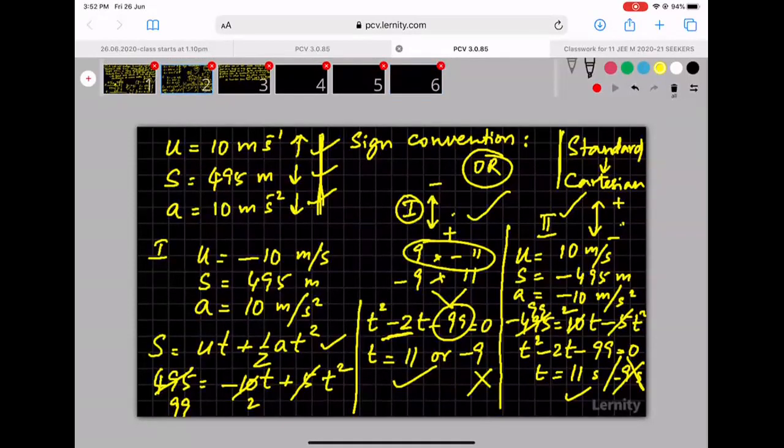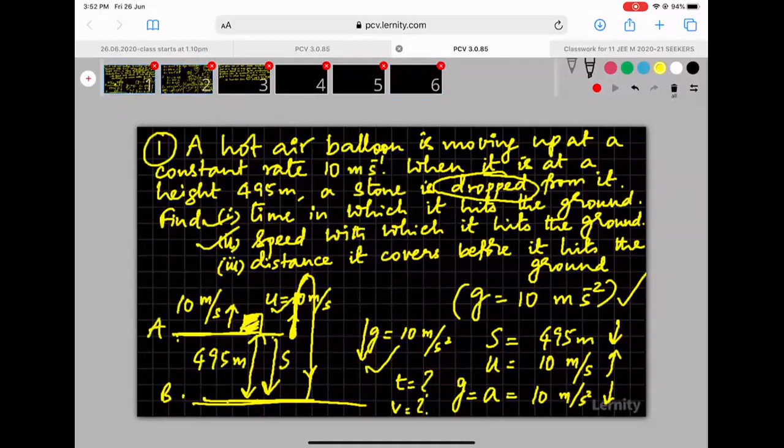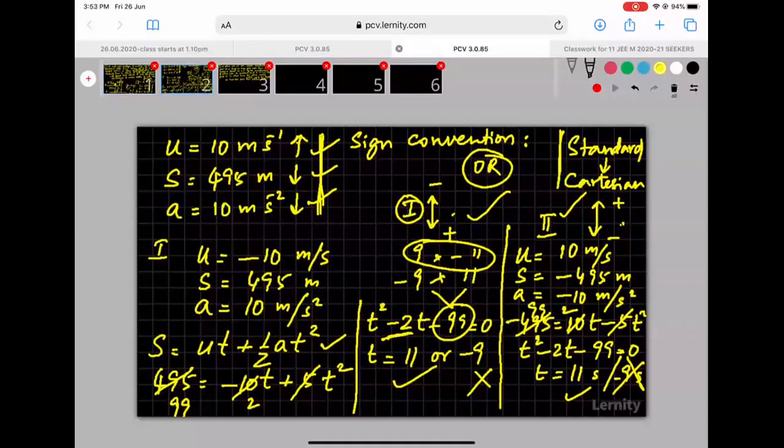Understood? So that is the solution for the problem. Time in which it hits the ground. What are we supposed to find next? Speed with which it hits the ground. Speed. You are supposed to find v. That can be easily calculated, no? Once you have time, you can easily calculate v.